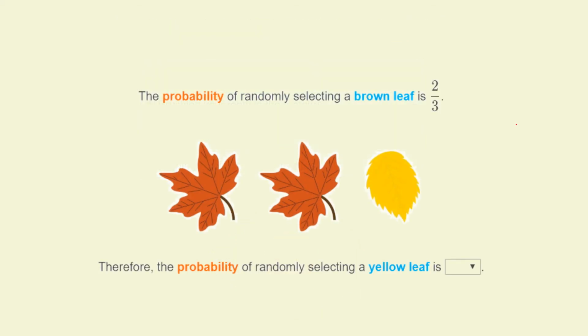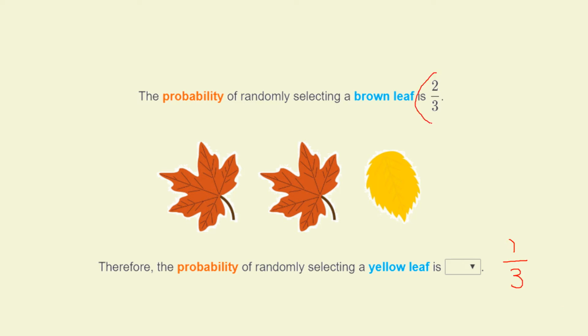Okay, we've got some leaves here. Looking at the leaves, we're told that the probability of randomly selecting a brown leaf. So if we just said to someone, choose leaf 1, leaf 2 or leaf 3, give us a number, the probability that they'd randomly have chosen the brown leaf is 2 out of 3. The probability that they'd randomly choose the yellow leaf, well, there's 1 yellow leaf and there are 3 leaves altogether. So that should be 1 out of 3.